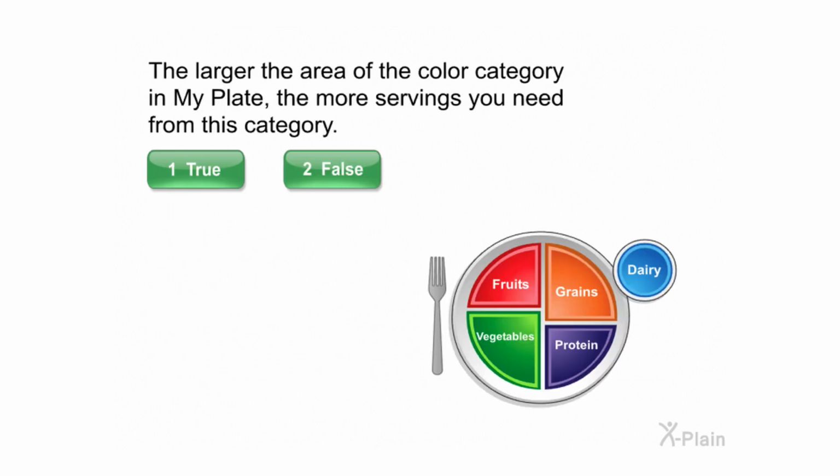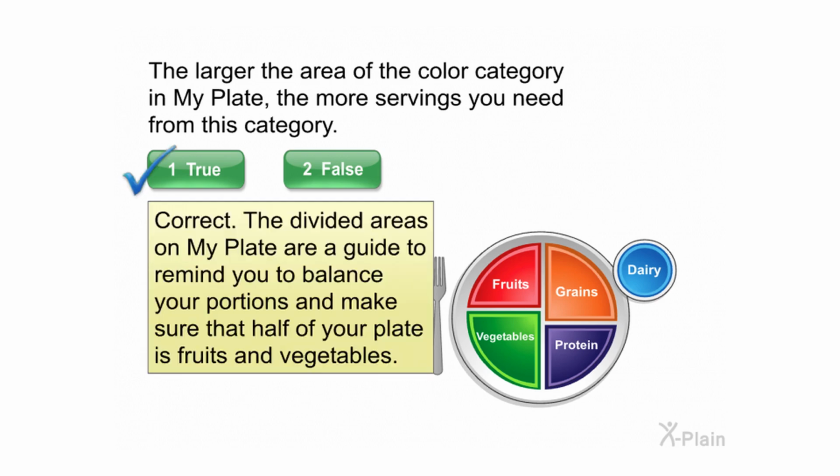The larger the area of the color category in My Plate, the more servings you need from this category. Select true or false. Correct. The divided areas on My Plate are a guide to remind you to balance your portions and make sure that half of your plate is fruits and vegetables.